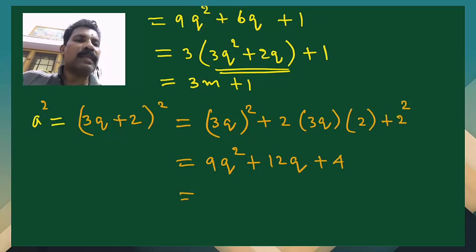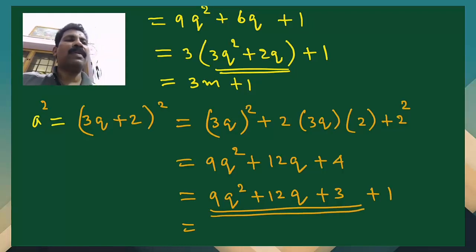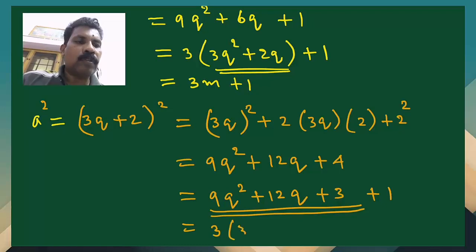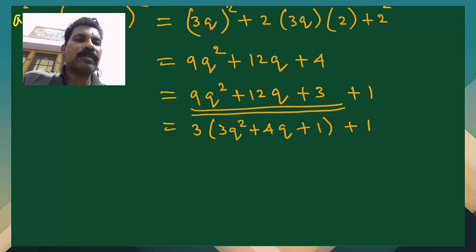Then that is equal to 9q square plus 12q plus 3 plus 1. Then we can take 3 from this as a common factor. Then what we are getting is 3 into 3q square plus 4q plus 1, plus 1. So we shall write this as the integer m this time. So that is 3m plus 1.